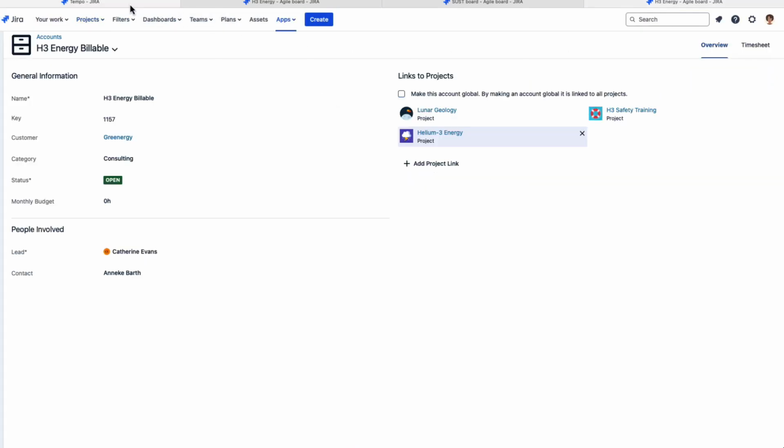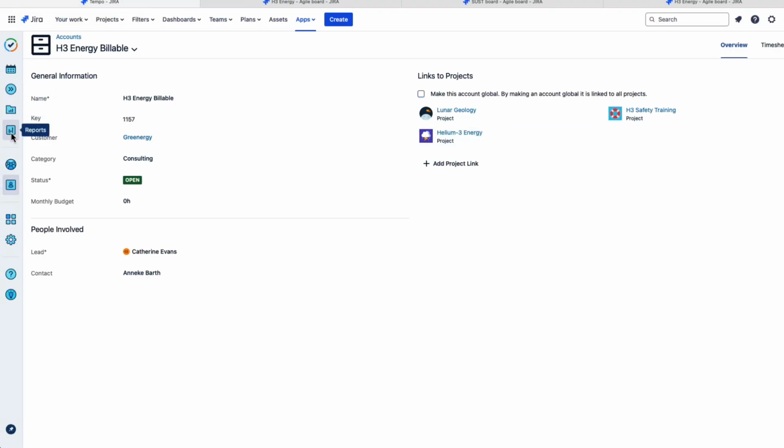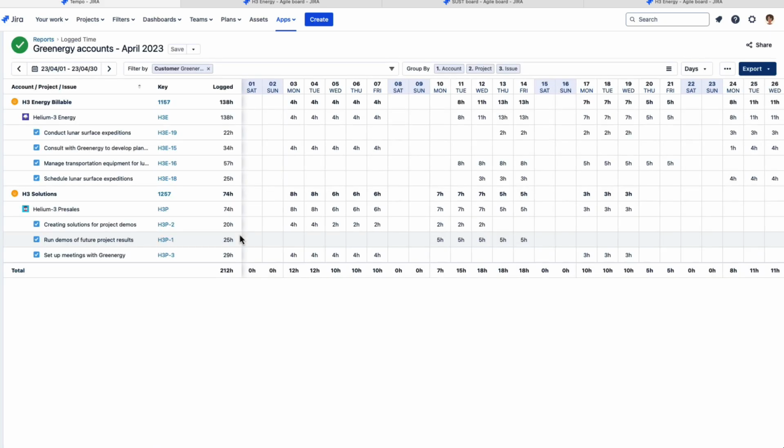So the contract is moving along and everyone's logging their time to the correct account. Each month, for example, our project manager can run a report. So I'll go back to the Reports tab here and open the Greenergy accounts.